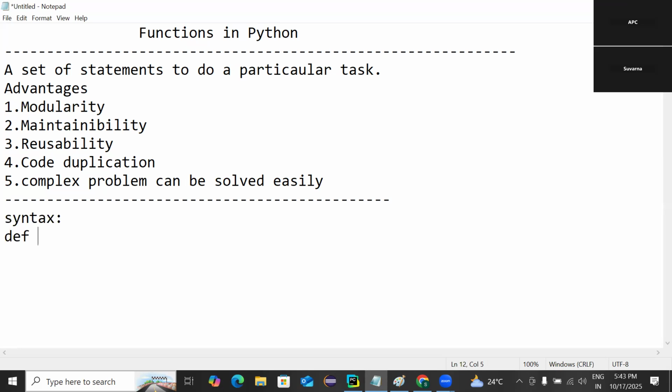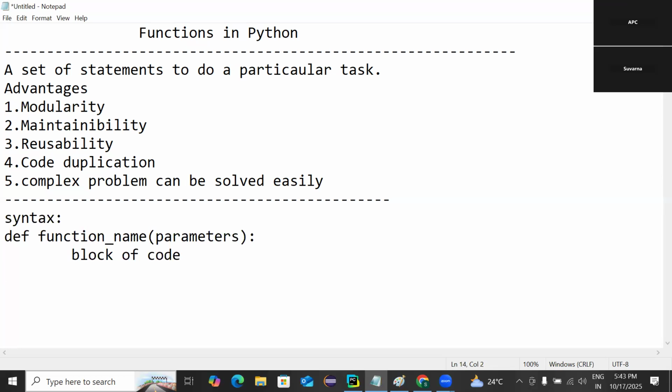The syntax is def, then the function name, and in the parenthesis we can put the parameters, then a colon. Then in the next line, indentation, nothing but a certain number of spaces, and a block of code to be executed.